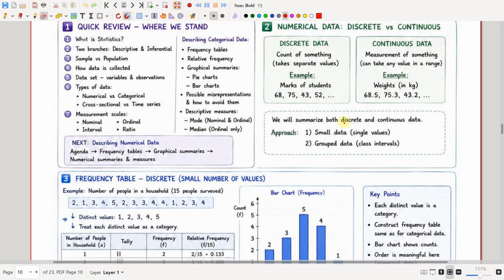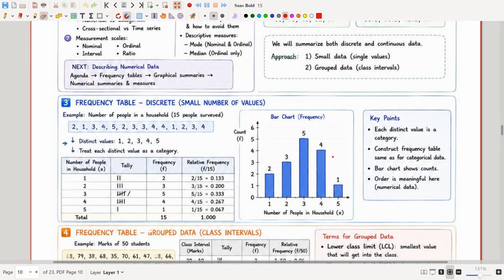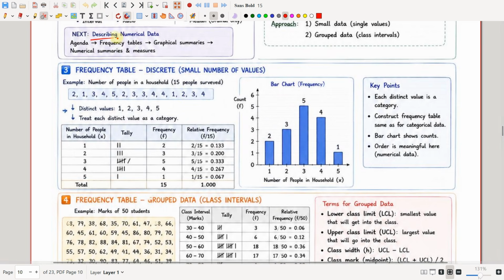Okay, so we will summarize both discrete and continuous data. For single values, we will be using small data, and for class intervals, we will be using the grouped data method. Okay. So for describing numerical data, the agenda is frequency tables, graphical summaries, numerical summaries, and measures. Okay. So frequency table for discrete values, small number of values. See, number of people in a household where 50 people were surveyed. Okay, so the distinct values are 1, 2, 3, 4, 5.